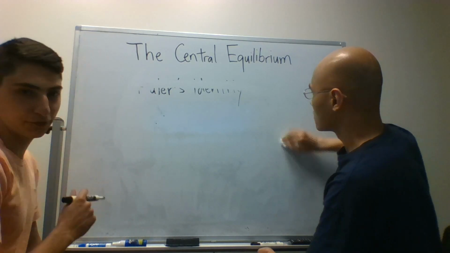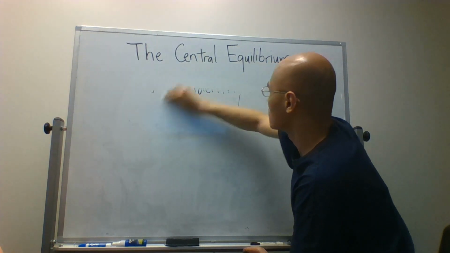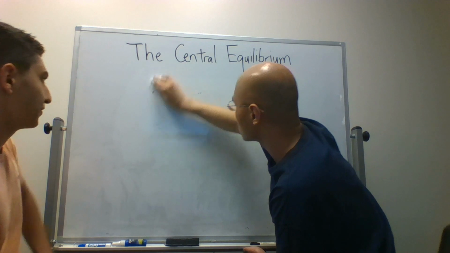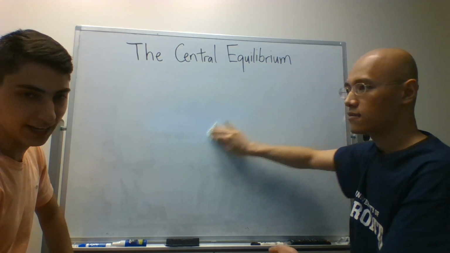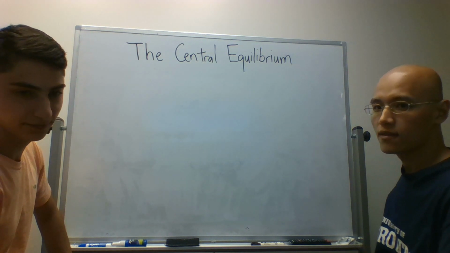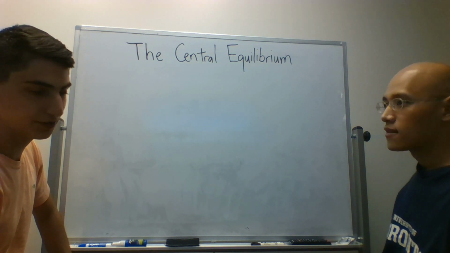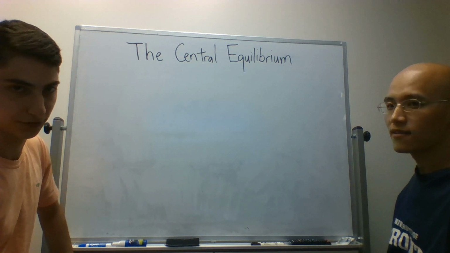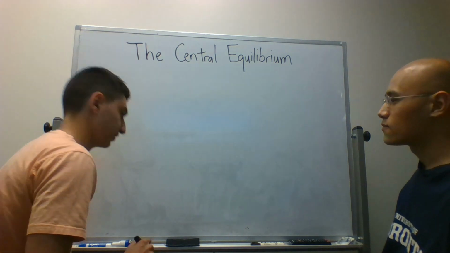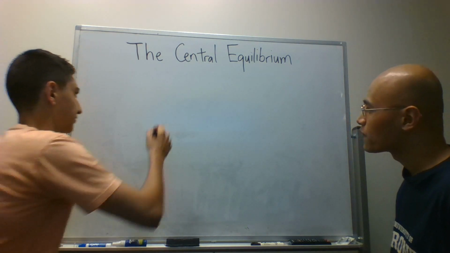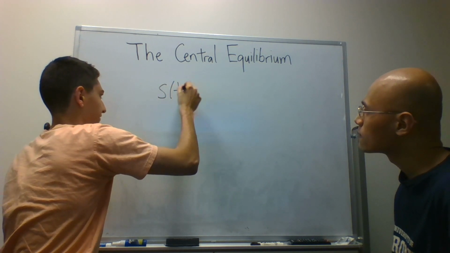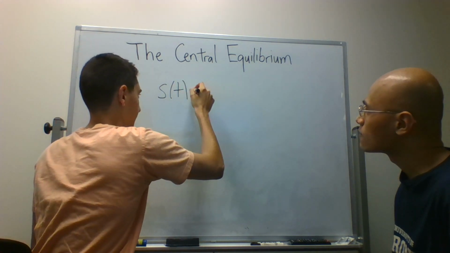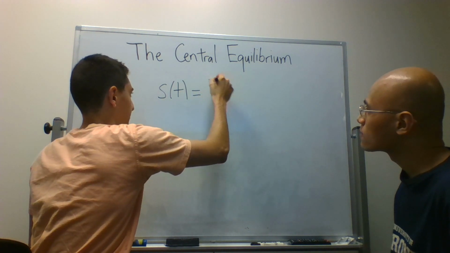So the idea of a Fourier series is that we can write any periodic signal as a weighted sum of complex exponentials having some fundamental frequency. So to write out the definition, it looks like this. We have S of t, which denotes some signal in the time domain. It's equal to a sum.